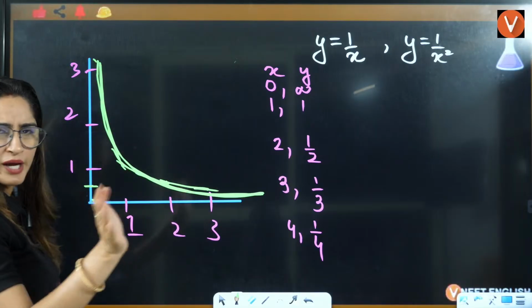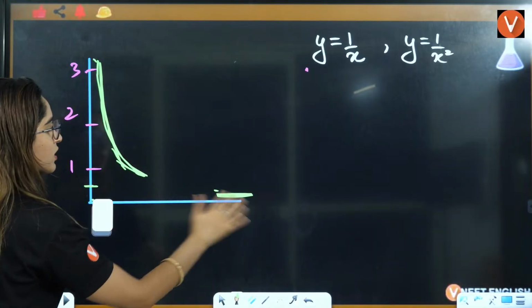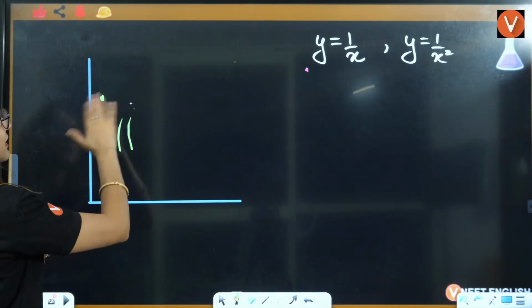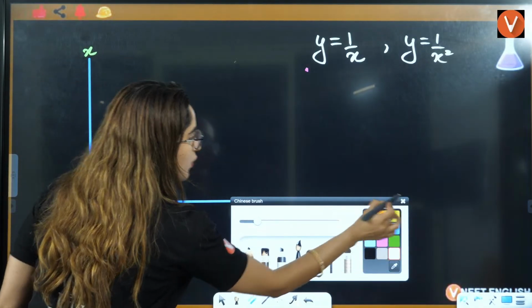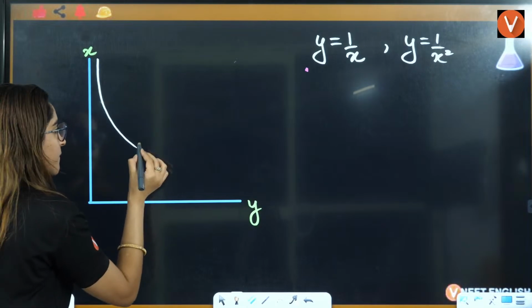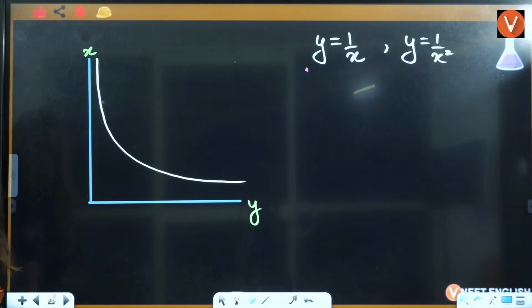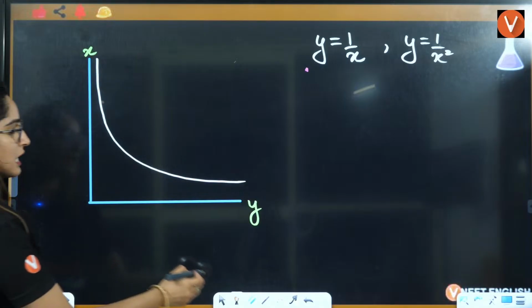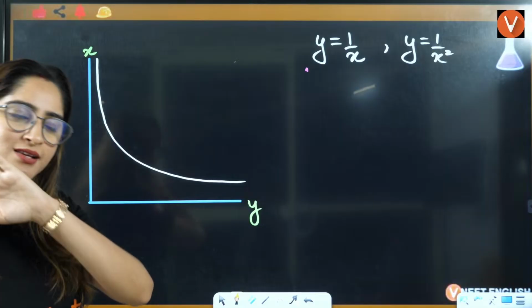You don't need to get into all the mathematics, so I'm going to erase this. You just need to know that when two things are inversely proportional, if this is x and this is y, the graph is going to be something like this. Okay, students? Yes, everybody? Right?